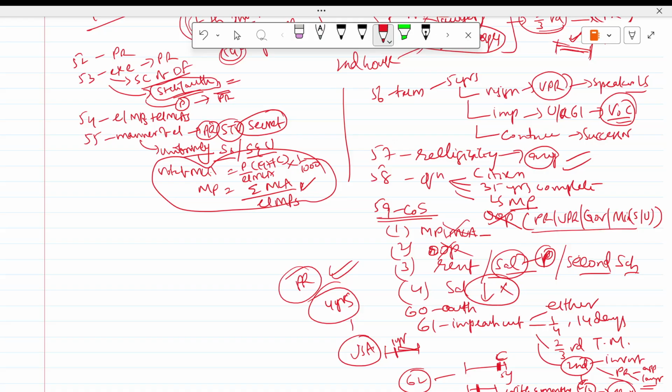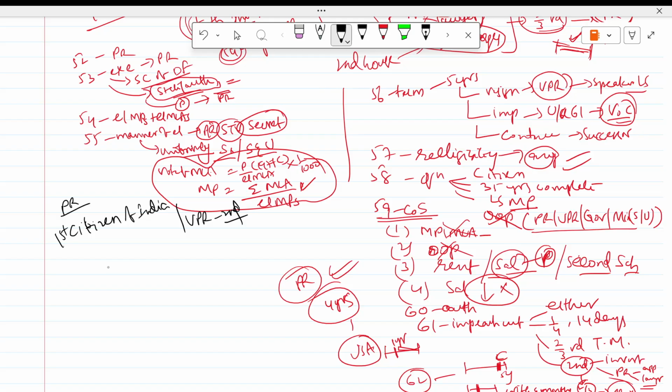So these are some provisions of the president, and some facts not given in the constitution. The president is called the first citizen of India. Of course, the vice president is the second citizen.